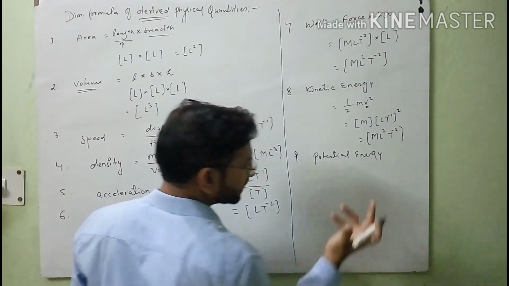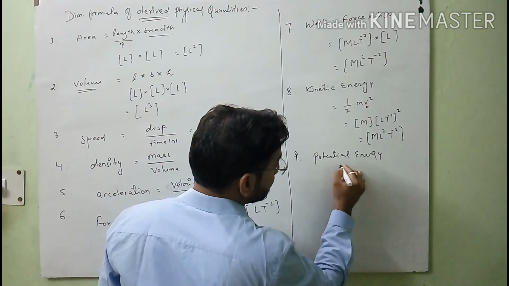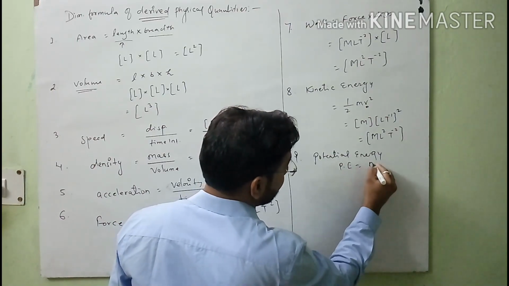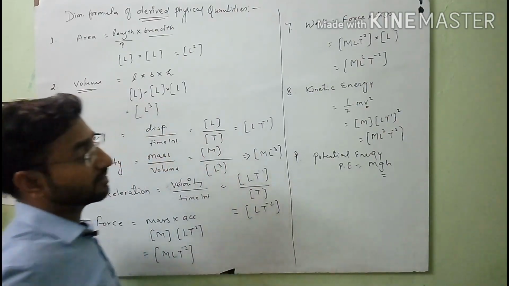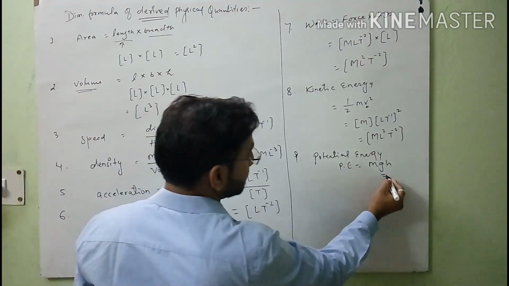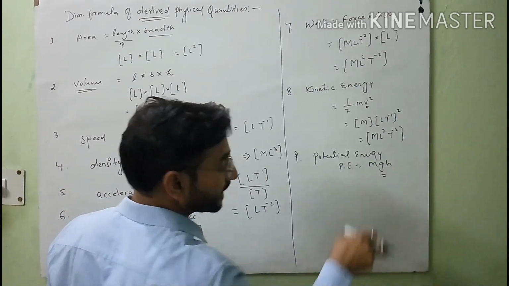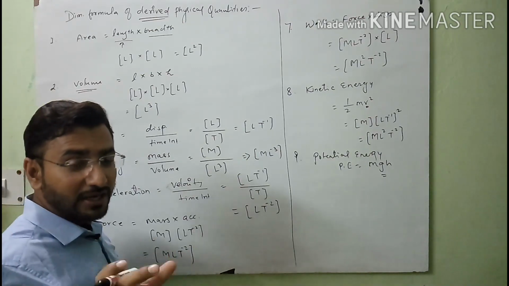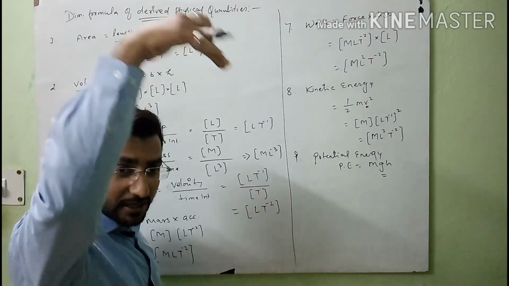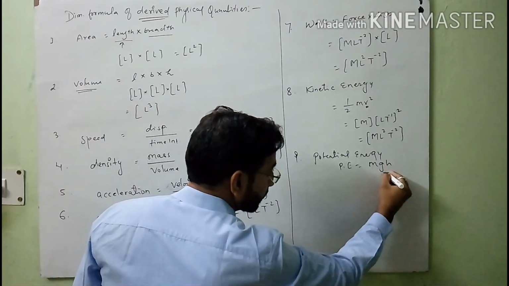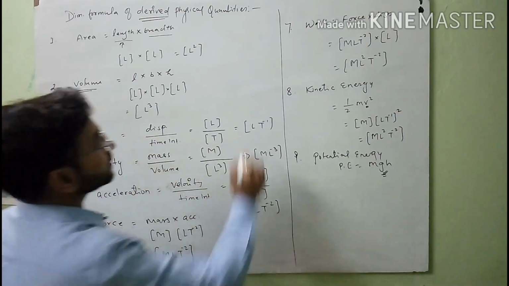You know one of the basic formulas of potential energy, which you read in class 9: potential energy is equal to mgh, and here g is our acceleration due to gravity. When I write acceleration due to gravity, it means we are calculating acceleration in case of vertical motion. So the dimension formula of this is the same as the dimension formula of acceleration, because you know that